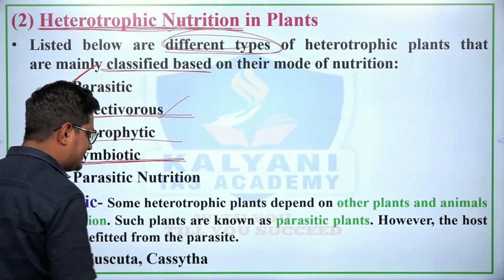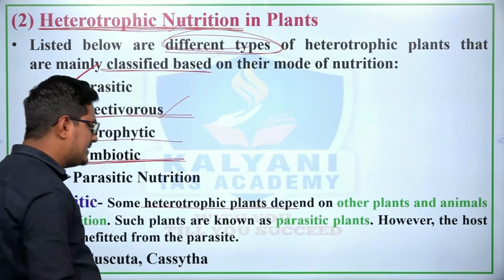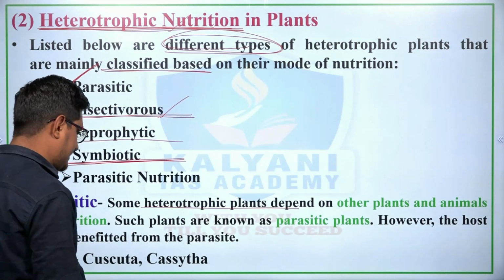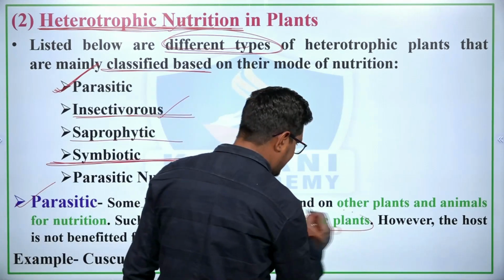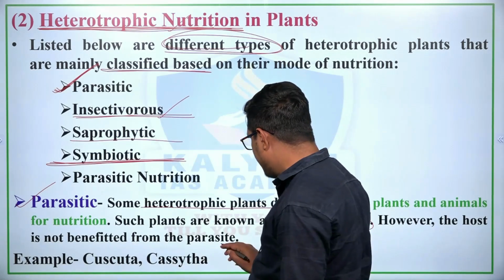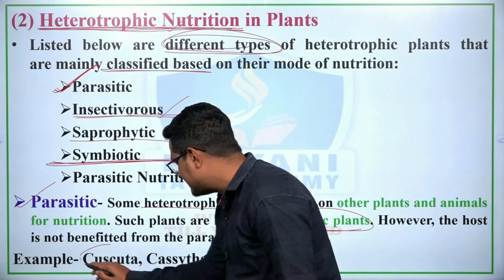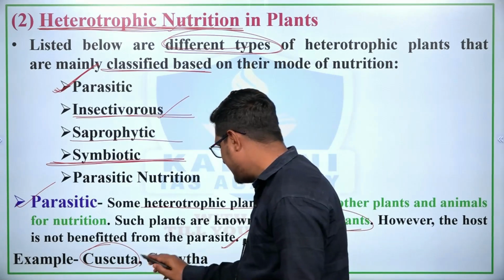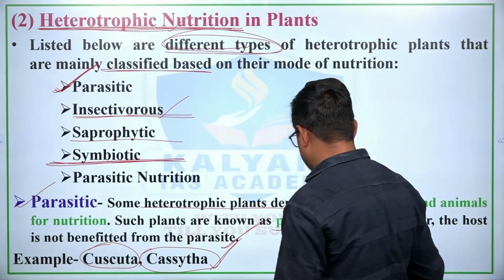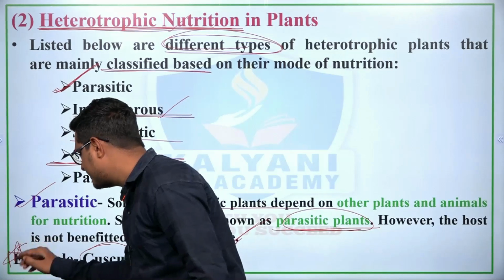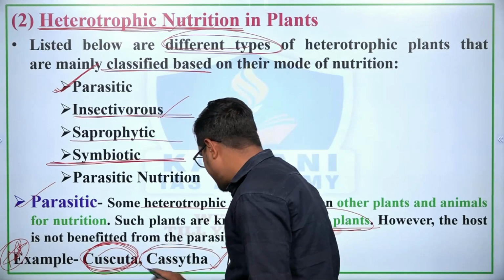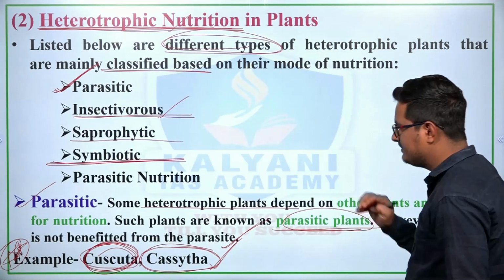So, some heterotrophic plants, right? Some heterotrophic plants depend on other plants and animals for nutrition. Such plants are known as parasitic plants, right? However, the host is not benefited from this parasitic nutrition. For example, Cuscuta. Cuscuta is an example of parasitic plants, and the examples are the most important, right?